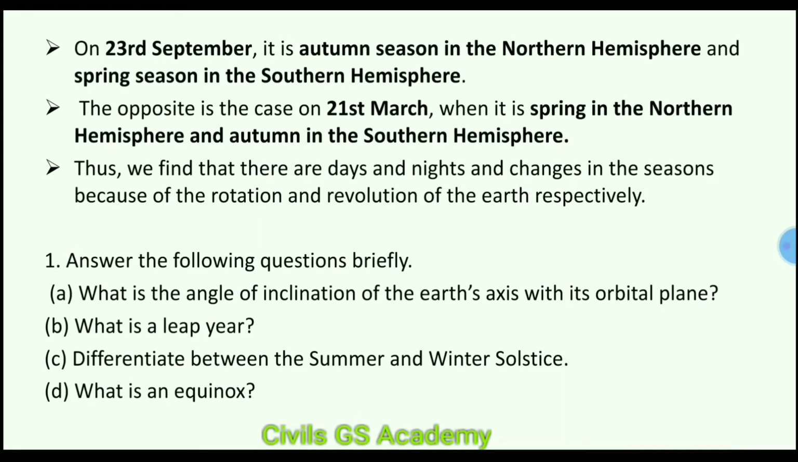On 23rd September, it is autumn season in the northern hemisphere and spring season in the southern hemisphere. The opposite is the case on 21st March, when it is spring in the northern hemisphere and autumn season in the southern hemisphere. Thus, we find that there are days and nights and changes in the season because of rotation and revolution of the earth respectively. So days and nights are due to rotation and change in season is due to revolution. One more important fact for change in season is the axial tilt of the earth.